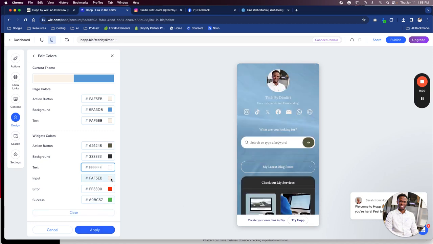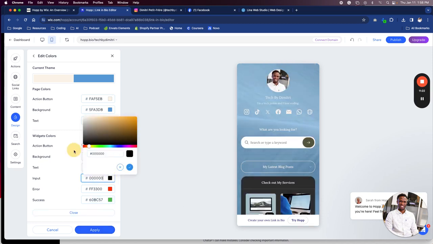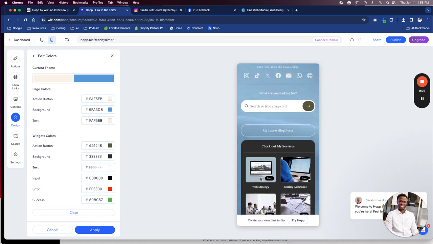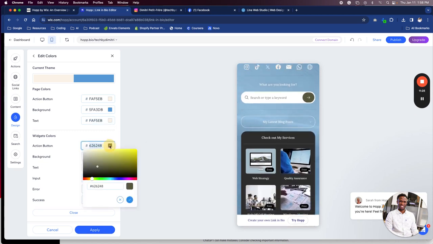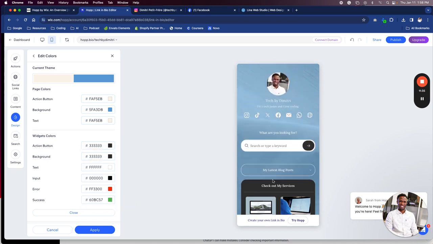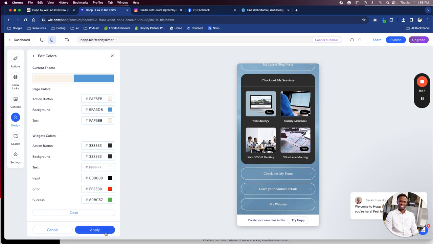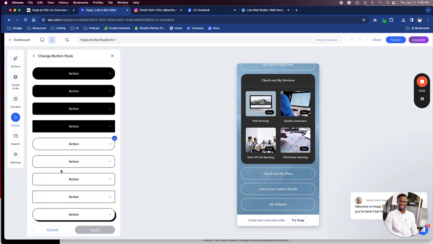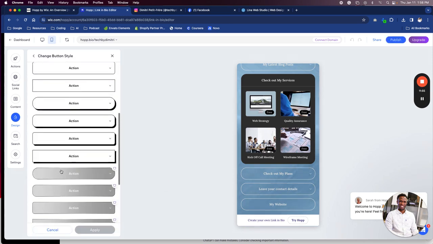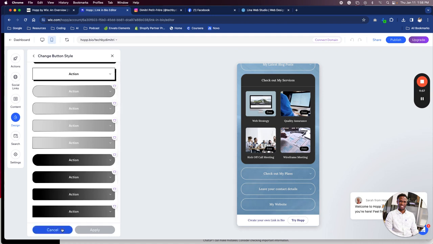Error input. So I'm gonna make this black. I'm not a big proponent of lighter colors. So I'm gonna change this action button. Again, I'm gonna put the X. All right. So we're gonna click apply. Looks like there's different design styles. Upgrading, get these cool buttons.